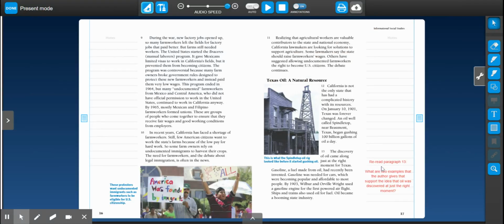We're going to go on to paragraph 13, and we want to remember that authors support points in a text by providing reasons and evidence. This helps them make sure readers understand the point they're trying to make, and it helps the reader understand a topic more thoroughly. What we're going to do today is reread paragraph 13. The question asks us, what are 2 examples that the author gives that support the idea that oil was discovered at just the right moment? All right, let's listen to paragraph 13.